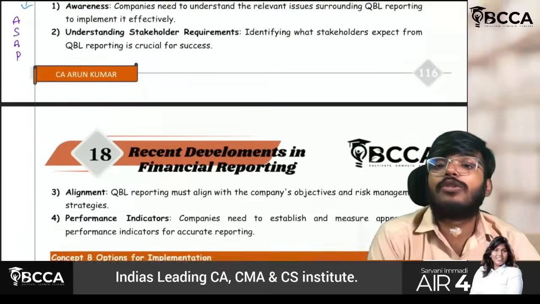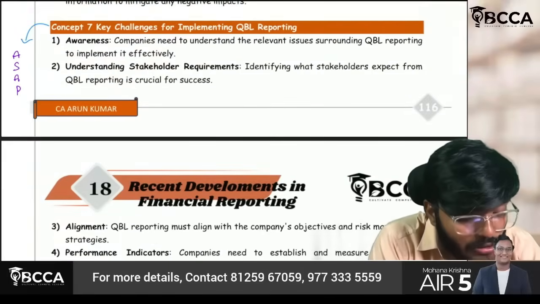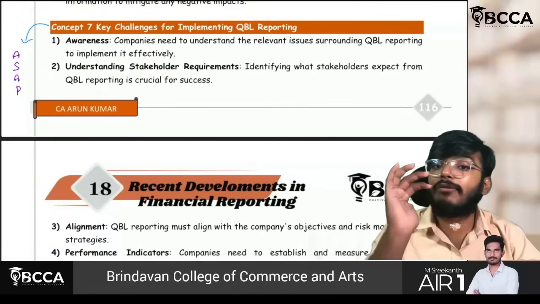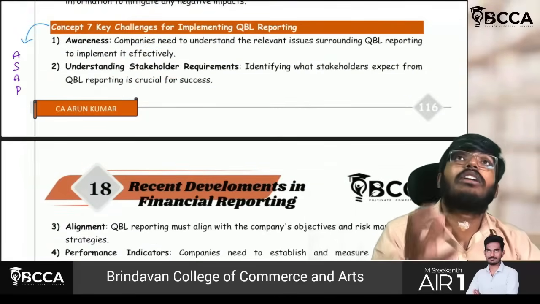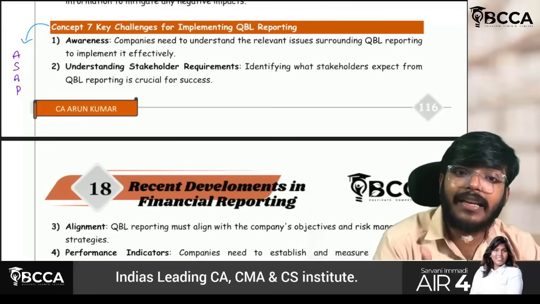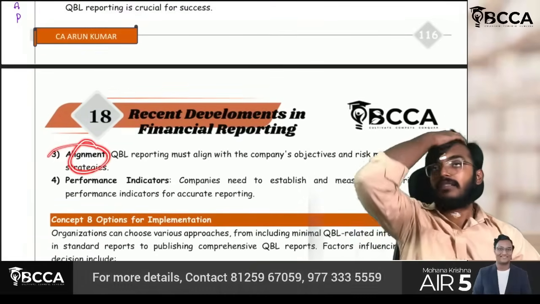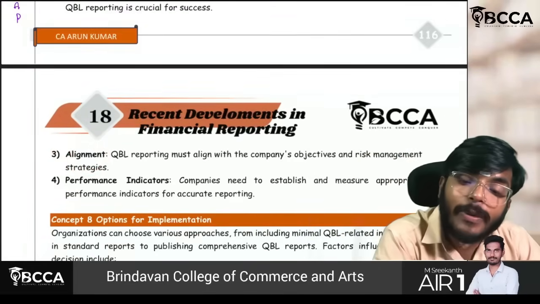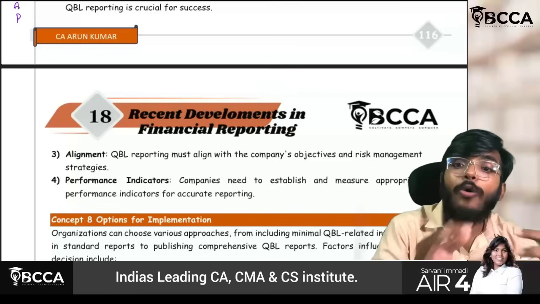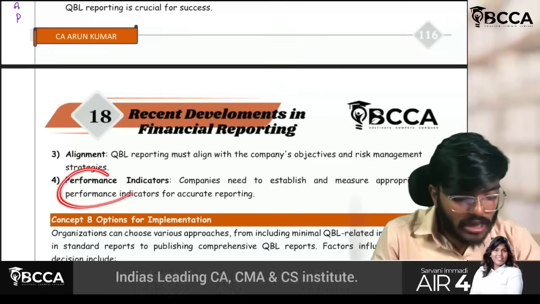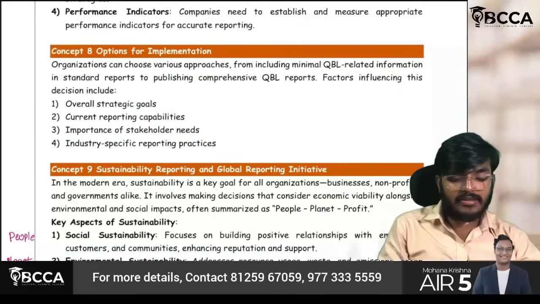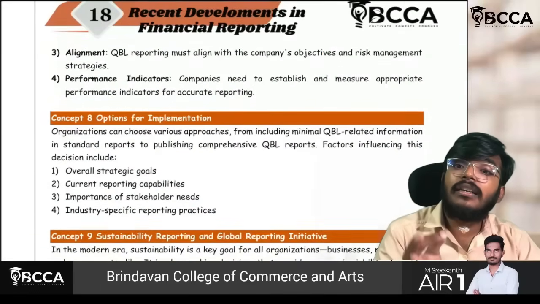Sir, next S though, S is nothing but stakeholders' requirements; you have to understand and respond in that manner. So whatever stakeholders are expecting, the company has to deliver that. And another A for alignment. This I have already explained, sir. The company's strategy and the company's QBL reporting should be aligned. Only then things will work. Last thing though, performance indicators.